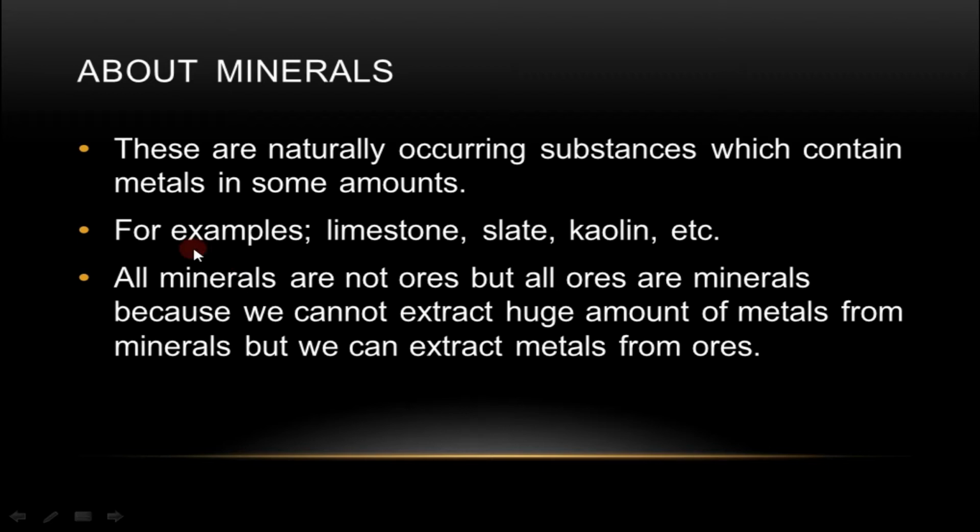For example, minerals like limestone, slate, kaolin, etc. All minerals are not ores, but all ores are minerals, because we cannot extract a huge amount of metals from minerals, but we can extract metals from ores.